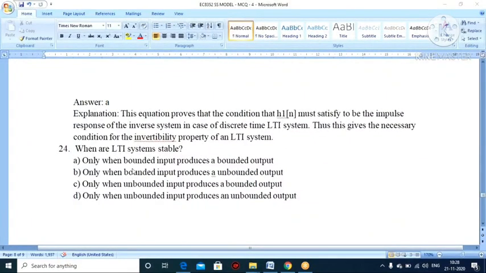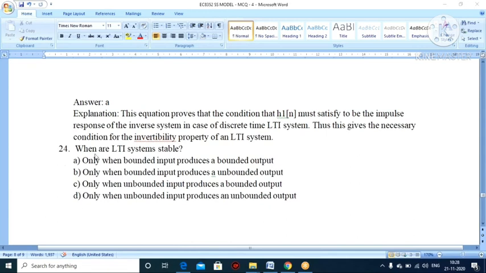So next question: when is our LTI system stable? Option A, only when bounded input produces bounded output, is the correct one. Option B, bounded input produces unbounded output, is wrong. Option C, unbounded input produces bounded output, is also wrong. Option D, unbounded input produces unbounded output, is also wrong, because a system is said to be stable in the BIBO sense, bounded input bounded output. So option A is the correct one.